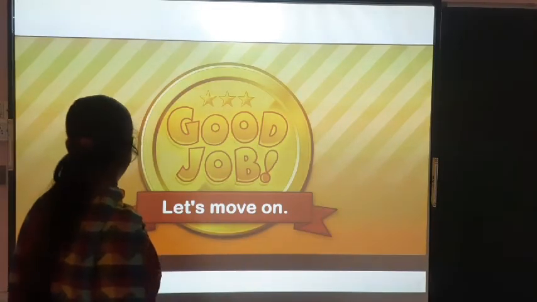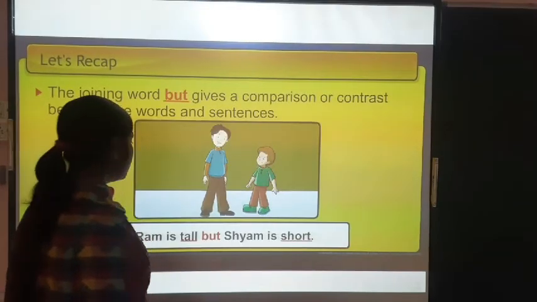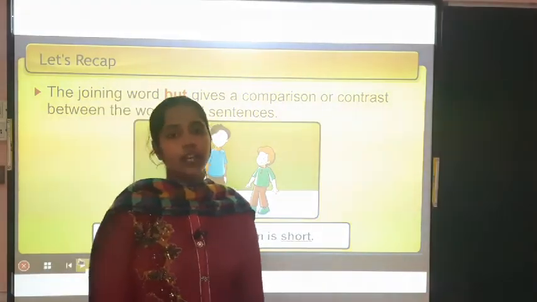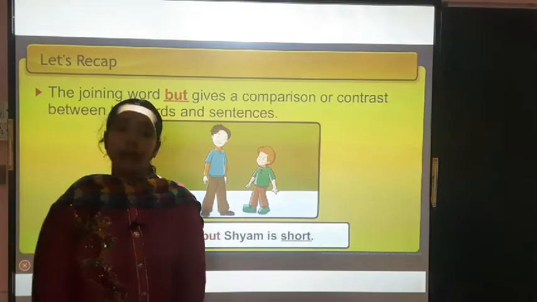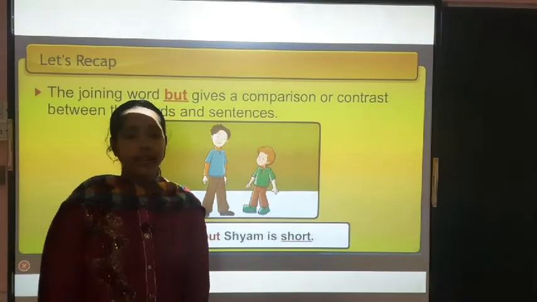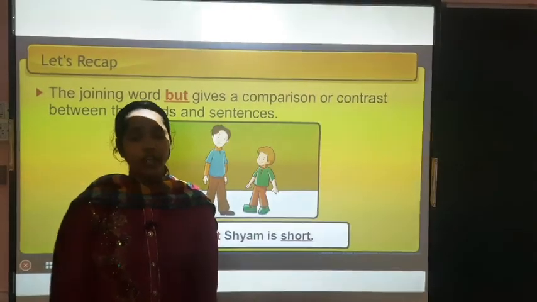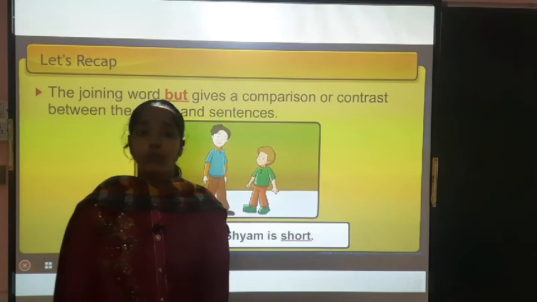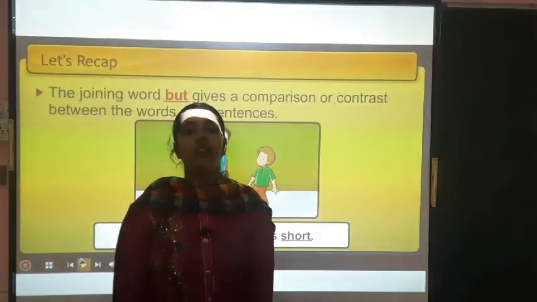Now, let's move on. So these were the examples of conjunction, and all these examples are very important. So note all the examples in your grammar notebook and send them to me on WhatsApp. And remember one thing: don't forget to write down your dates, write down the headings, and don't ever forget to write in cursive writing. Understood? Thank you so much.